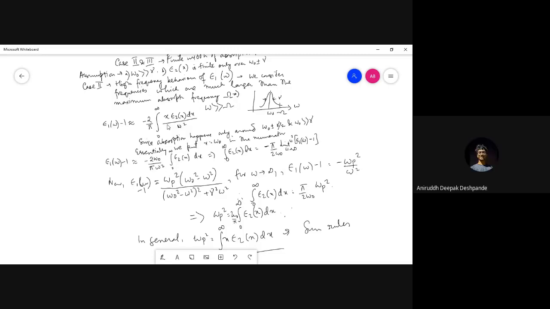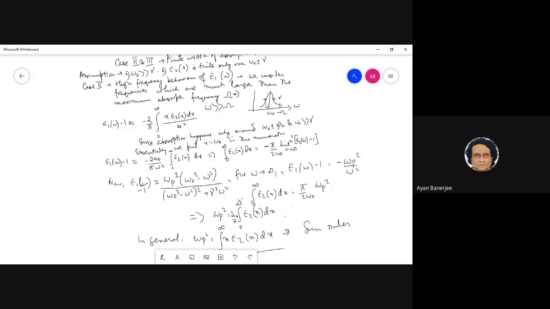So what we can see is that epsilon 2 is a function which is nearly zero at most frequencies, and only in a small neighborhood around omega naught does it have a finite value. So what we can argue again, guys, is that at the very high frequencies of interest for the dispersion, it is only there that we can do these approximations. Sir, can I finish my point? Yeah. Okay.